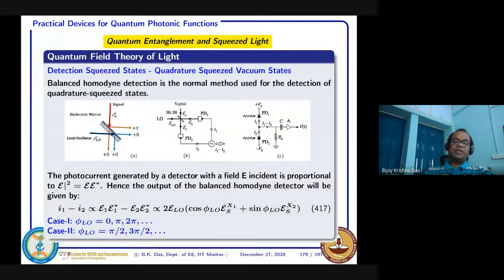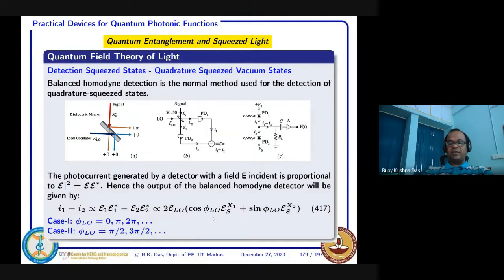Okay, this is a very interesting formula. We have one part cos phi LO ES x1 and sin phi LO ES x2. That means we have two quadrature fields associated with our signal. That is the thing we want to measure, which is squeezed probably. Now you see this phi LO, it is in my hand. I can control phi LO.